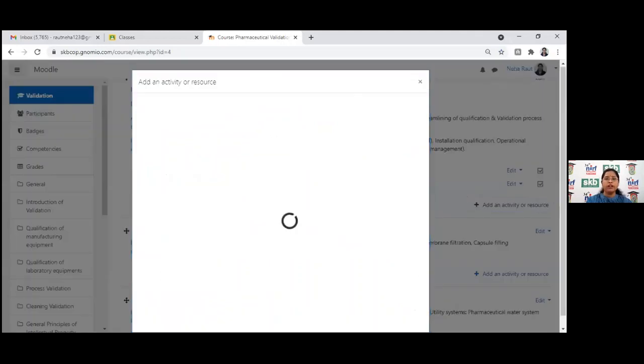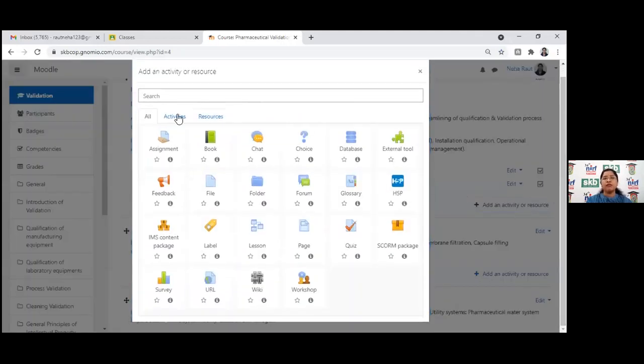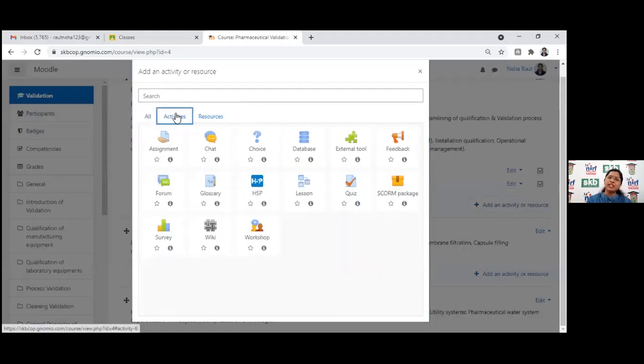Once I click on it, it will show me the different activities and resources available here. If I just click on activity, you can see there are so many activities that you can add. You can add assignment, chat, choice. Choice means where you have a particular choice. So you can add this type of activity there.